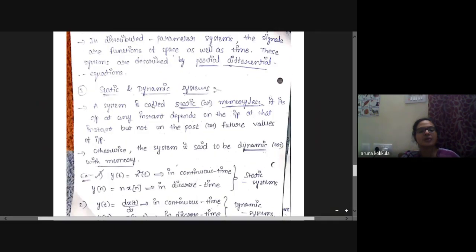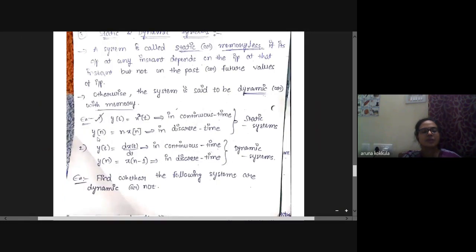The third classification of system is static and dynamic systems. A system is called static or memoryless if its output at any instant depends only on the input at that instant but not on the past or future values of the input. Otherwise, the system is said to be dynamic or a memory system.